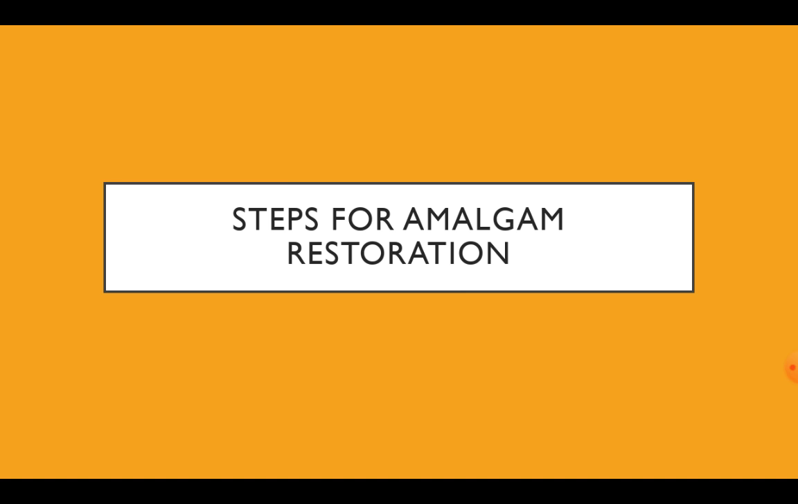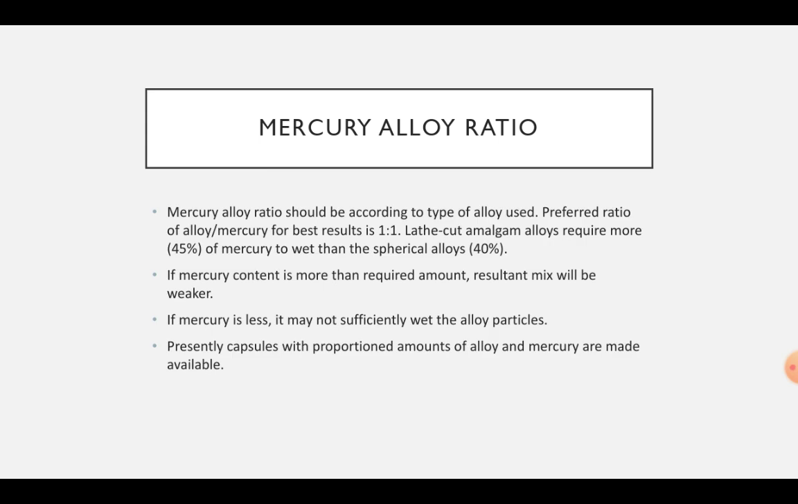Now coming to the steps of amalgam restoration. Firstly, mercury alloy ratio. Mercury alloy ratio must be according to the type of the alloy used. The preferred ratio of alloy mercury for best results is 1:1. Lathe cut amalgam alloy requires more mercury to wet than spherical alloys. That means lathe cut will require 45% of mercury and spherical alloy will require 40% of mercury.